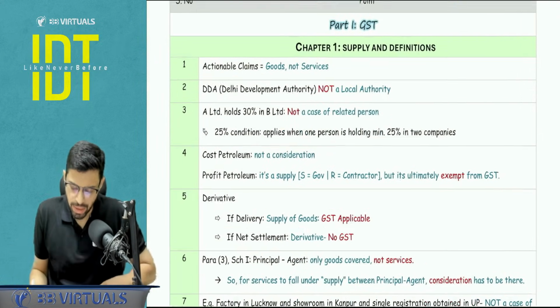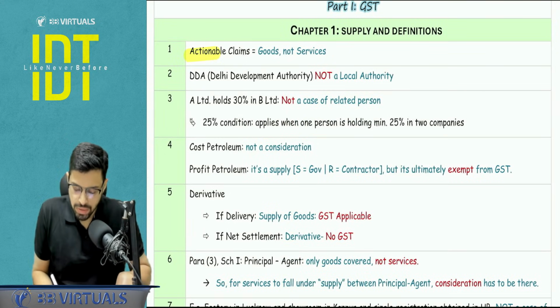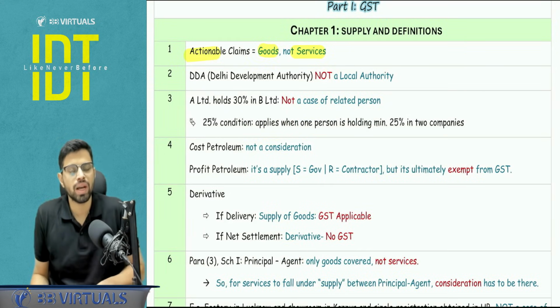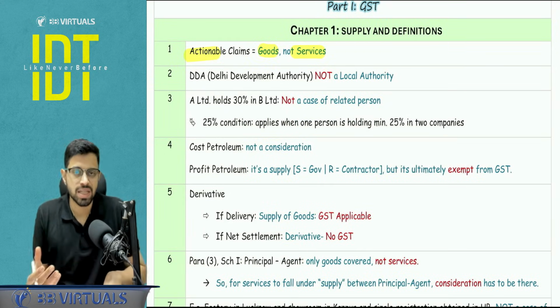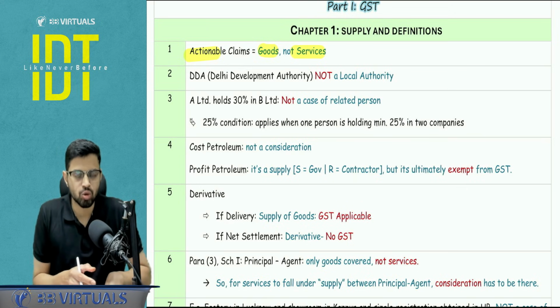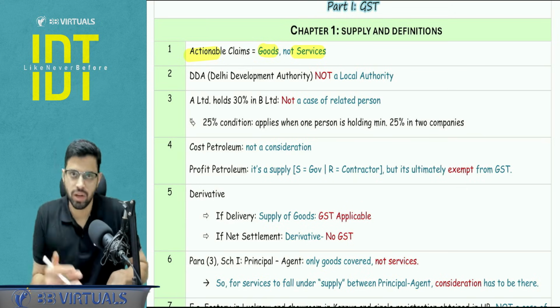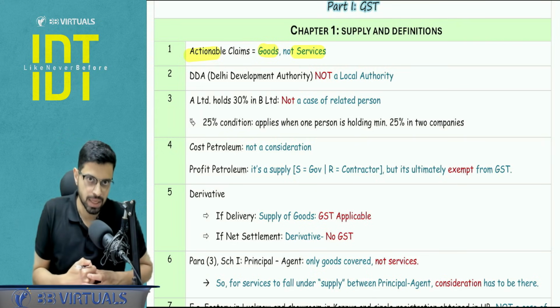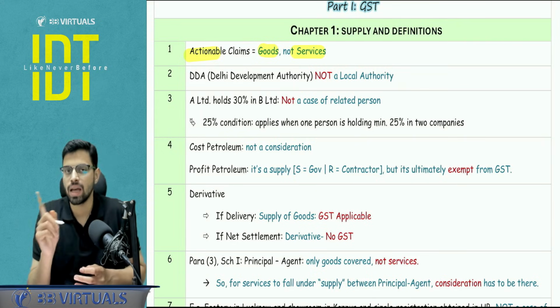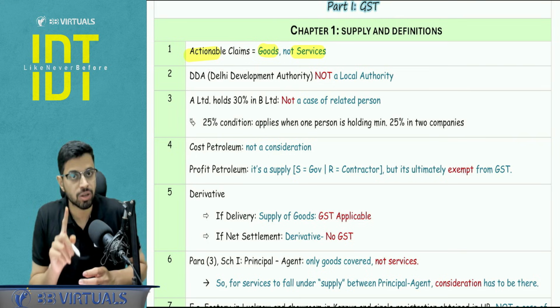Let's start with the supply chapter. First, actionable claims are goods, not services. Just a point to be noted. And as you know, in our GST, specified actionable claims stay in the scope of GST, but the balance ones get outside. They are excluded from the definition of supply. For example, the insurance claims, right? So the actionable claims are specifically covered in the definition of goods.